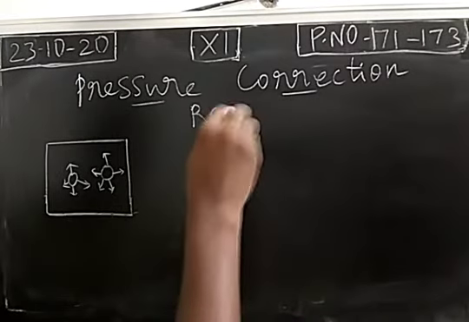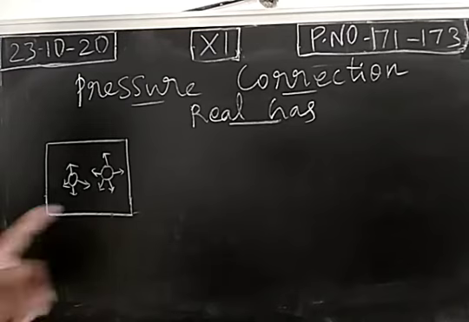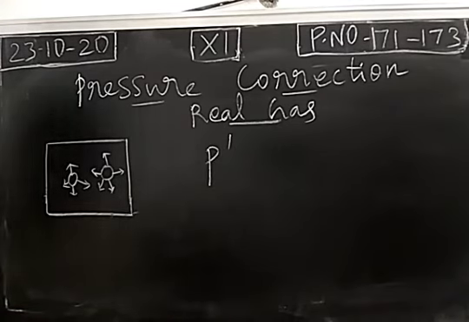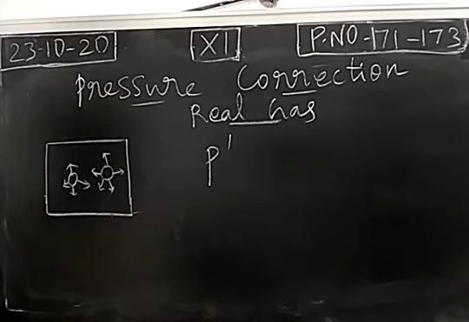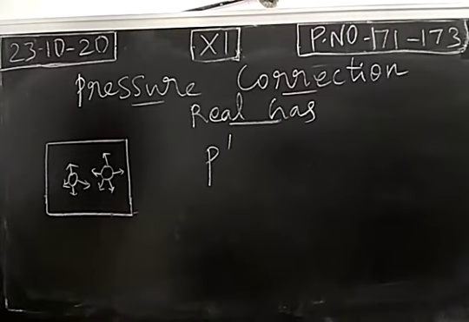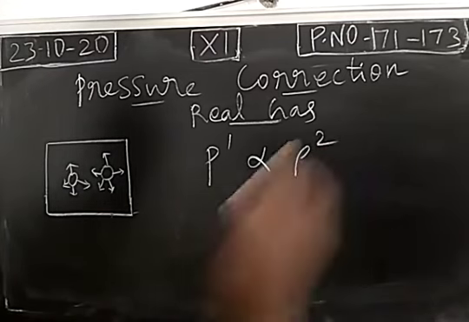For a real gas, you consider the molecule which is closer to the wall of the container. The pressure experienced by this gaseous molecule is taken as P dash. All the gaseous molecules will experience a force, that means pressure. The pressure experienced by the gaseous molecule which is nearer to the wall of the container is taken as P dash, and this is directly proportional to the square of the density of the gaseous molecule.